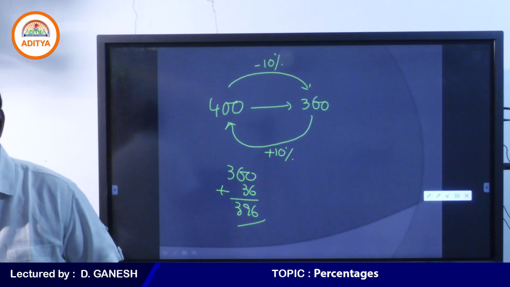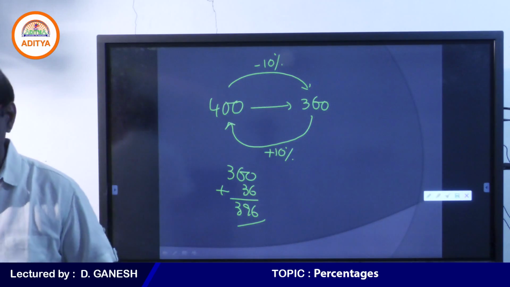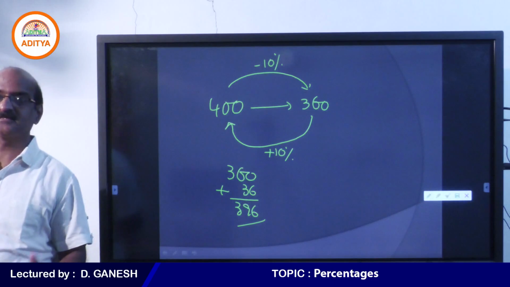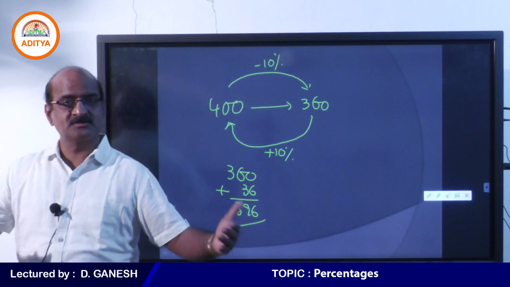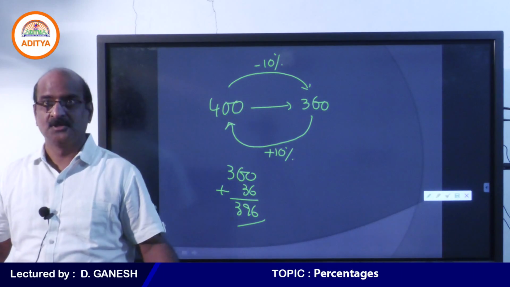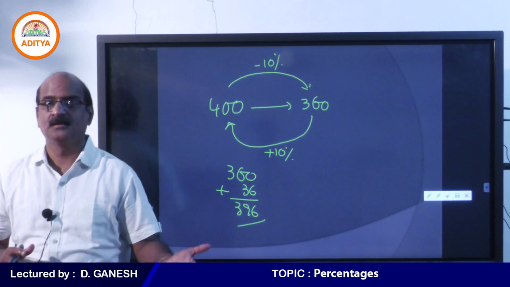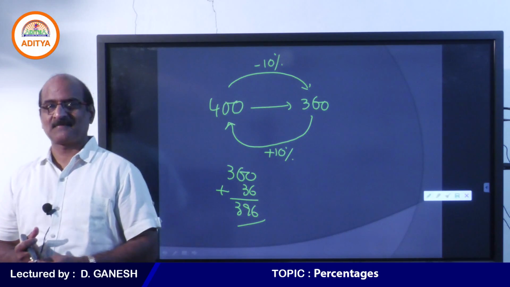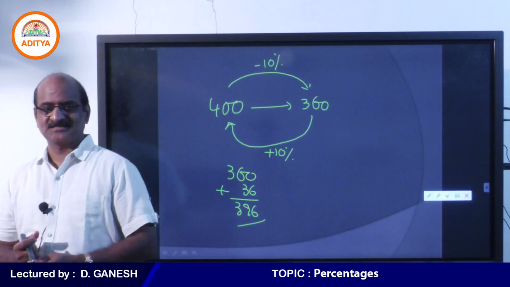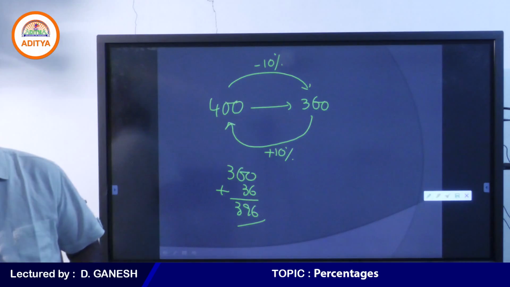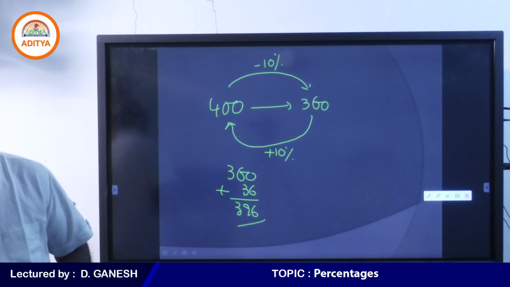Therefore, this is the significance of percentages. Exactly. Because 10% of 360 is 36. While in the process of subtraction, yes, you subtracted 10%. But while coming back, it is not enough to add 10%. That's good thing. I appreciate that. Very good. It's not enough. Then how much do we have to add?